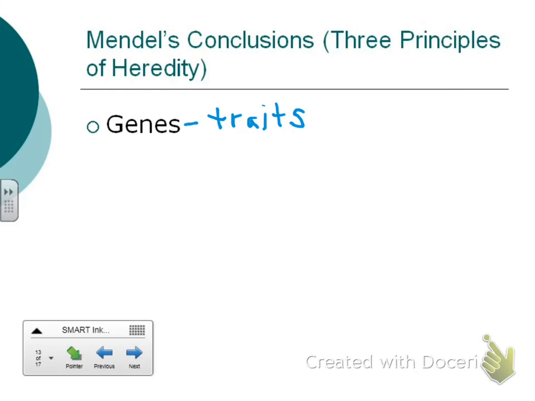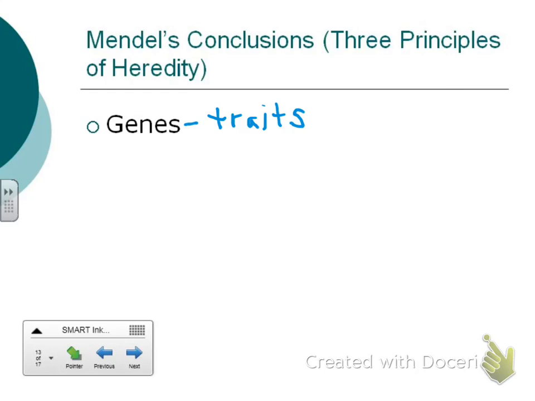Alleles. Okay, everybody. All right, so alleles. We all have 2 alleles per trait, at least. We get 1 from Mom and 1 from Dad. Okay, so that was our next rule.